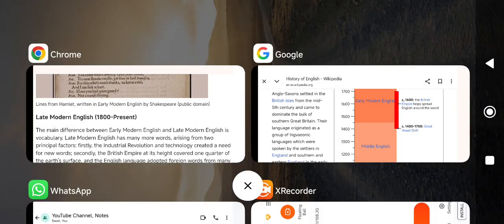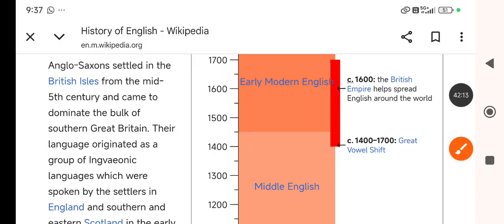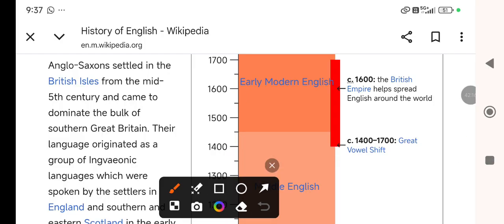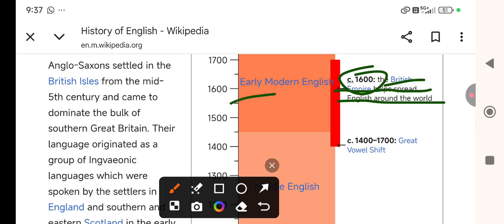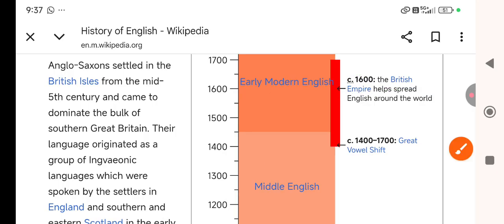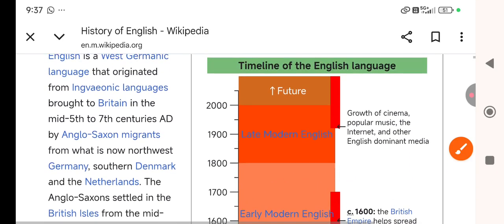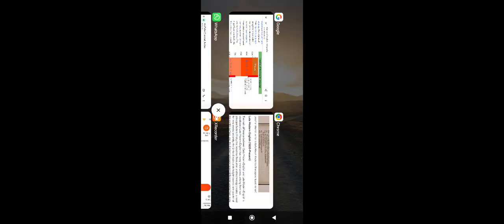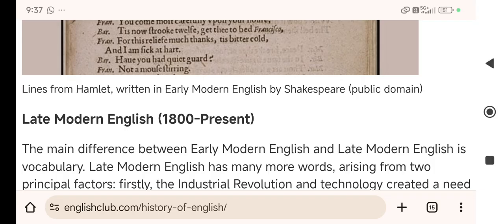So again, I'm taking you to this map, early modern, right? In the early modern period, the British Empire helped spread English around the world, because British people were going here and there, expanding their colonies, right? And it was the time of circa 1600. So this is early modern English. And then finally, we have reached late modern English.